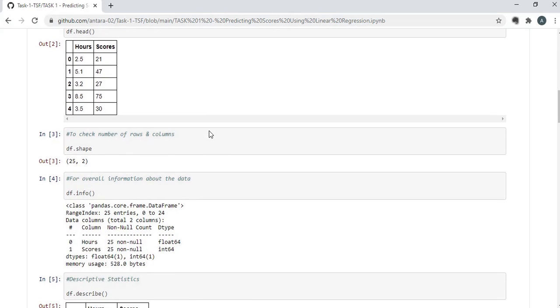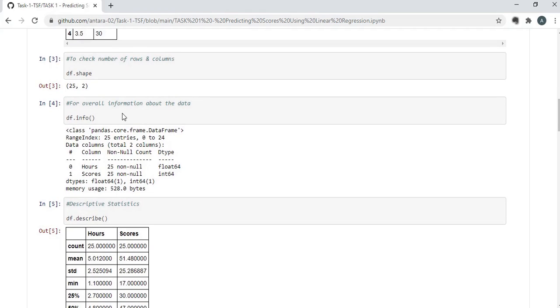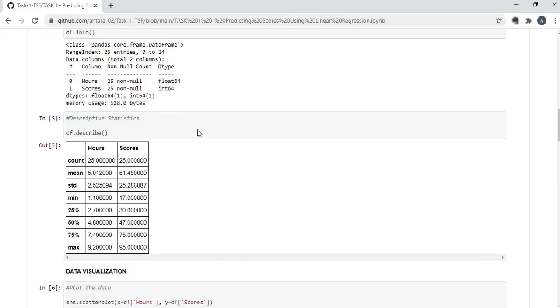The next thing that I've done is check the number of rows and columns. There are 25 rows and 2 columns. What I've done next is found out the overall information about the data. From this we can see that there are a total of 25 entries in each column, hours and scores, and there are no null values in them. The data type for hours is float and the data type for scores is integer.